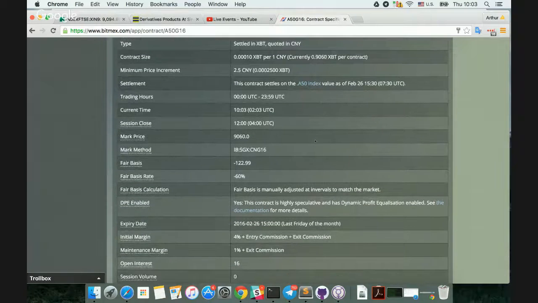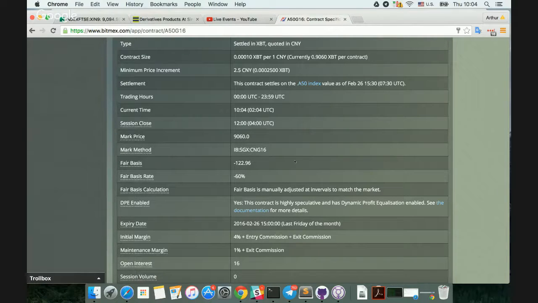Now for mark price, how do we determine the value of this futures contract for margining purposes? What we do intra-month is we take the front month Singapore Exchange FTSE A50 futures contract, which is the most liquid derivative on this index. And we've purposely matched the settlement terms to match how the SGX expires, so that it's easy for market makers to bootstrap liquidity onto our contract.